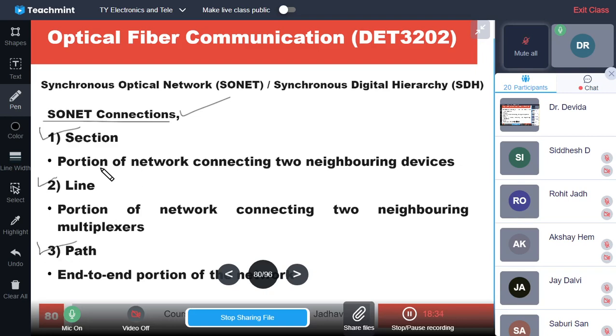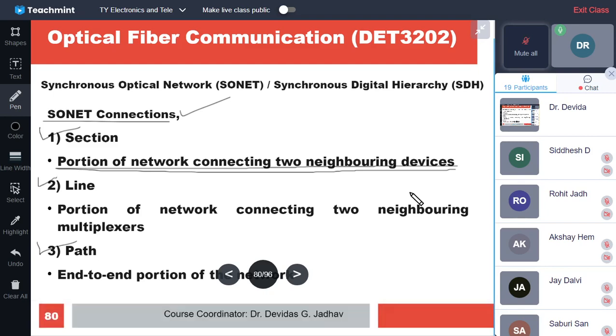We have seen this in the block diagram. A section is a portion of a network connecting two neighboring devices. Two devices which are very close to each other, whatever portion of the network connects them is called a section.